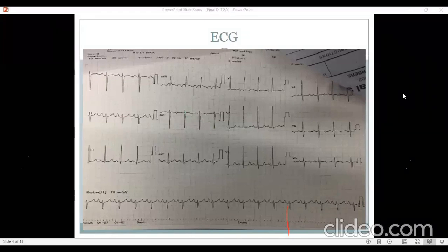What about truncus? On ECG, can we exclude it here? No, that's what Madam already described. The truncus by the age of 3 years usually loses the left ventricular forces, so this can go along with truncus also. If there is truncal valve regurgitation, then the development of left ventricular forces becomes much more prominent. Otherwise, normally as the age progresses, the LV may not show much increase in size. So this can go along with truncus.